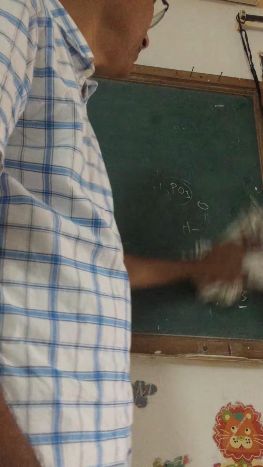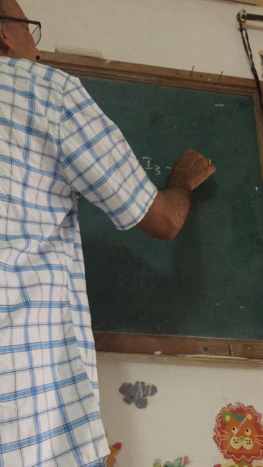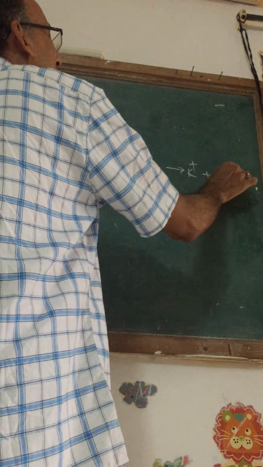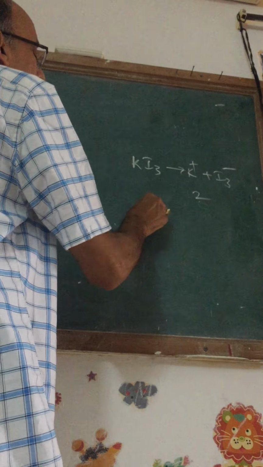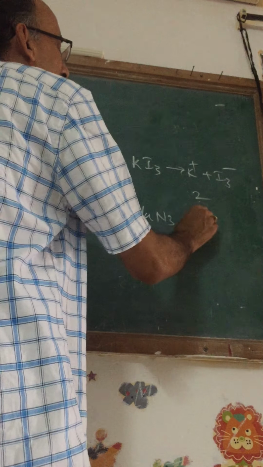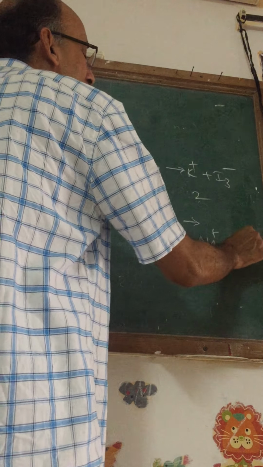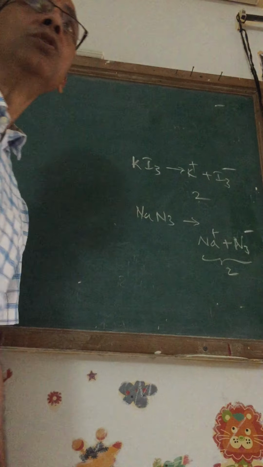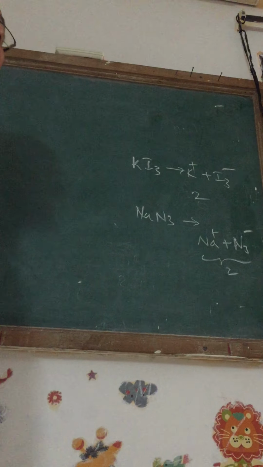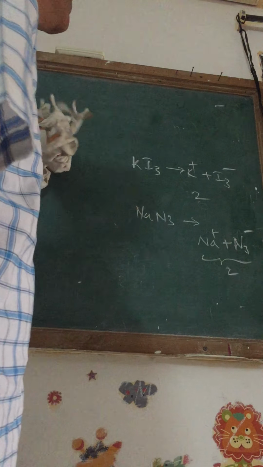Well, now I will be wondering, what is the n value for KI3? KI3 can dissociate into K+ and I3−. So its n is equal to 2. What is the n value for sodium azide? Even sodium azide dissociates like Na+ and N3− ion, azide ion. So its n value is 2. So these are some cases where n value will be different from what it looks like.